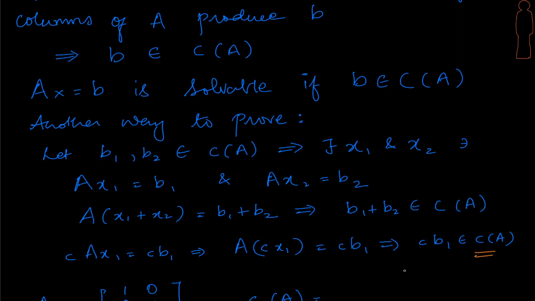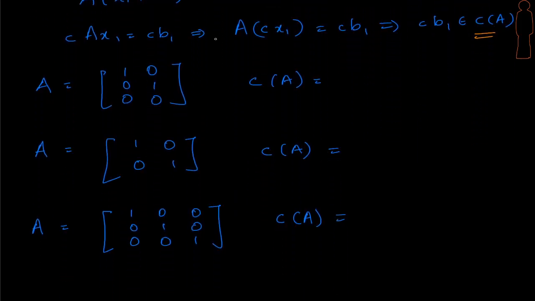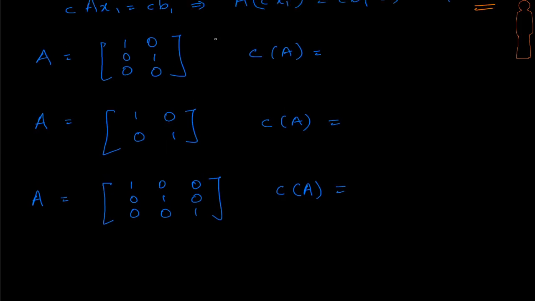So that's because it's closed under vector addition and scalar multiplication, even with respect to this new perspective. Okay, so let's try and pick up a few examples and see whether we are able to find out what the column space of A is. Here we have a few very simple examples to first try out.